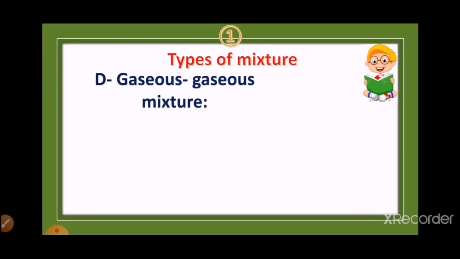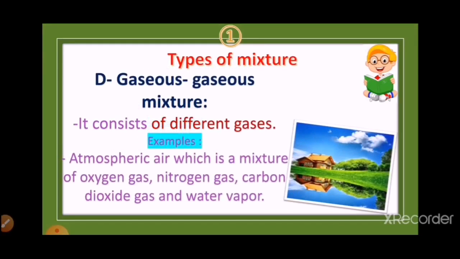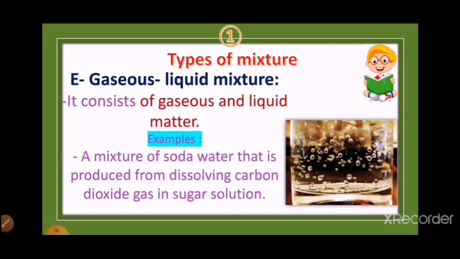The fourth type is gaseous mixture. It consists of different gases. For example, atmospheric air, which is a mixture of oxygen gas, nitrogen gas, carbon dioxide gas, and water vapor. The fifth one is gaseous-liquid mixture. It consists of gaseous and liquid matter. For example, soda water, which is produced from dissolving carbon dioxide gas in sugar solution.